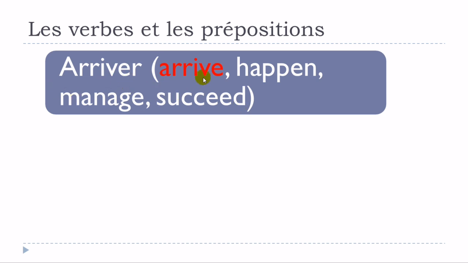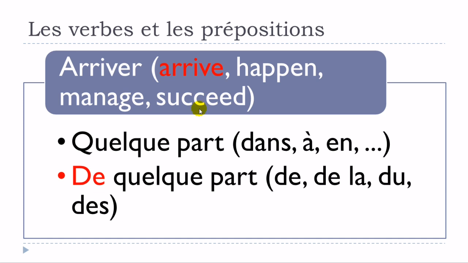Arriver. So I've been putting all the meanings not possible but connected to the structures that we will see, okay? And the first two structures will actually be connected to this arrive translation, okay? Arriver quelque part, pas de préposition, the preposition, or in that case, sorry about that, yeah, you should put the dans, à ou en.